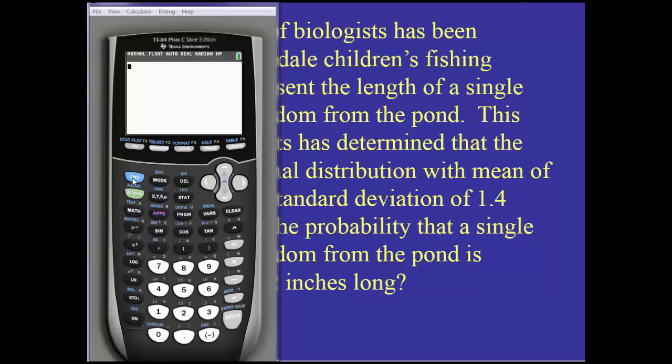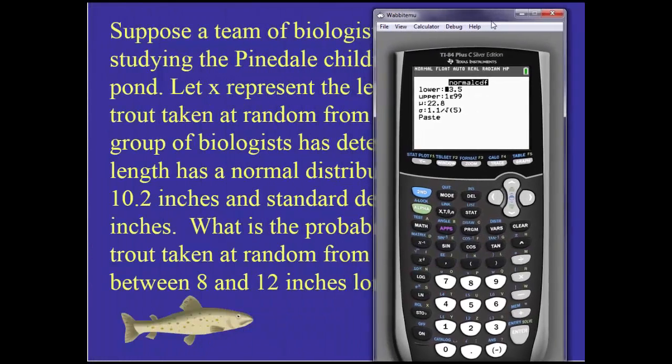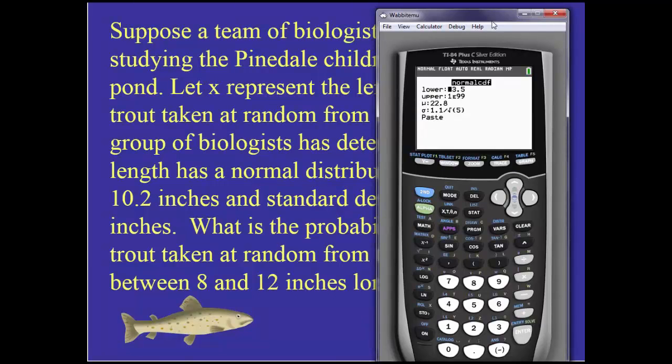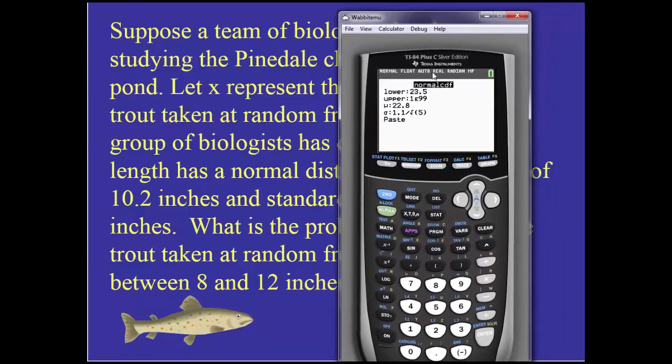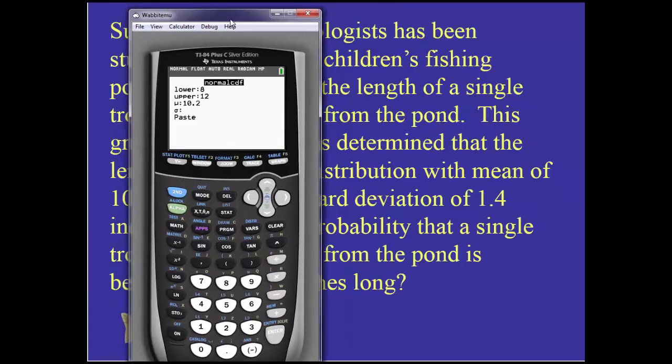All right, we're going to go right back to norm CDF. Just hanging out there all day, it seems. Okay, so this time we want the single fish between 8 and 12. So I'll change the lower to 8 and the upper to 12. And it gives us a mean of 10.2 and a standard deviation of 1.4.